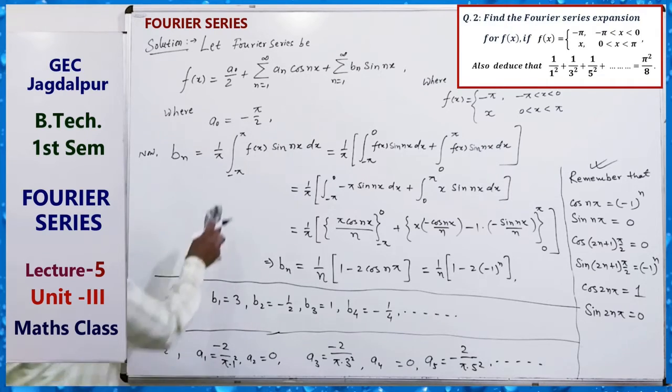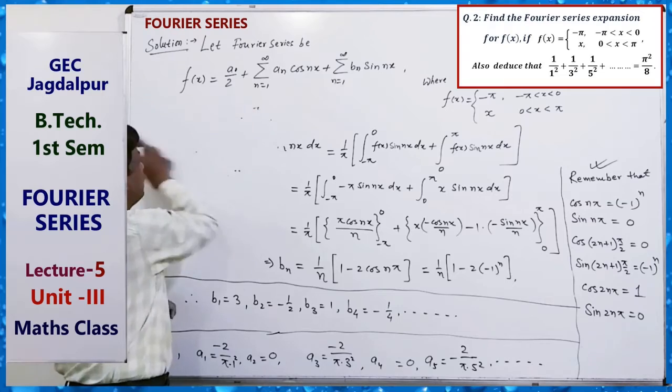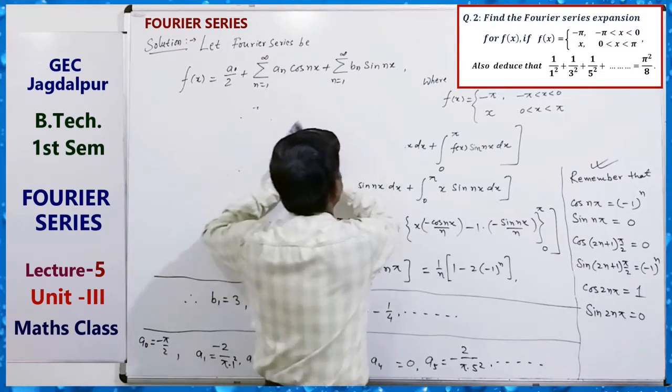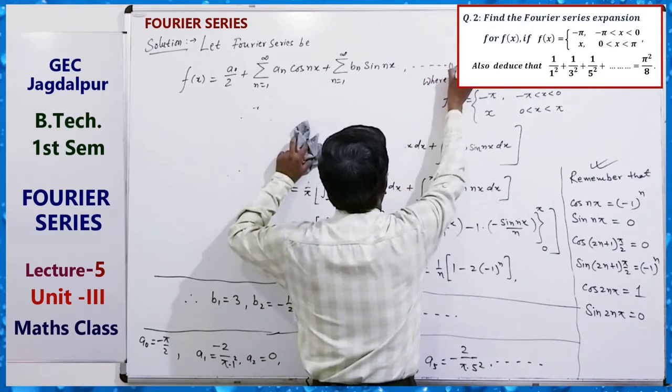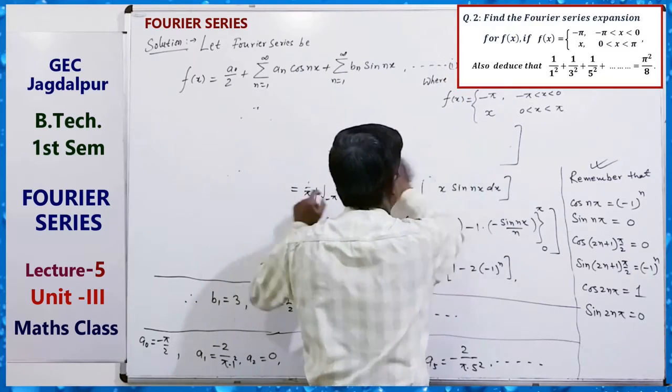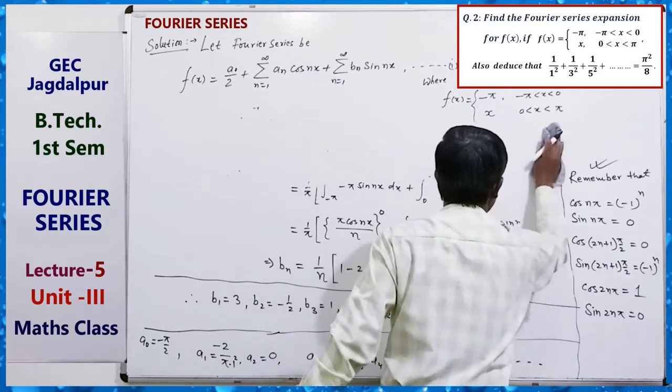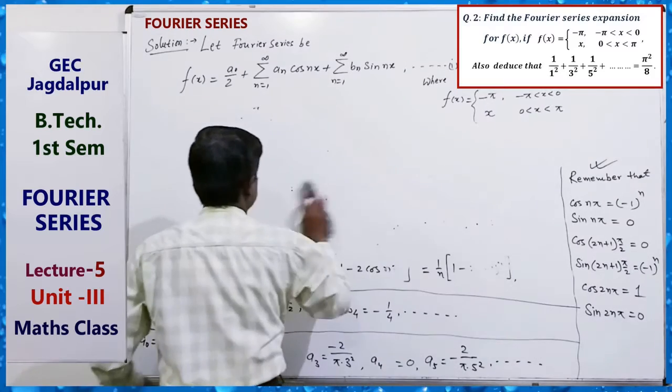This is equation 1. Substitute all these values and we can get the Fourier series.